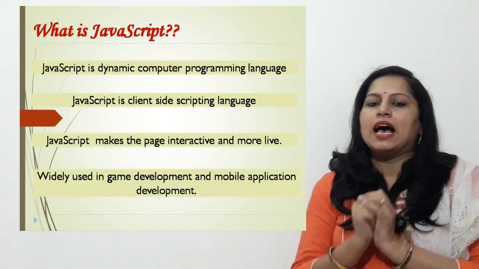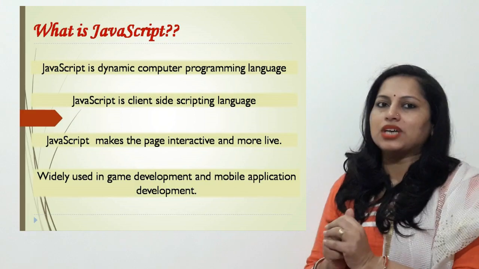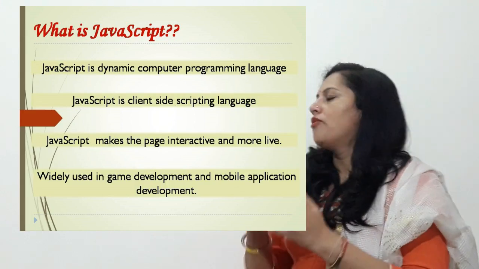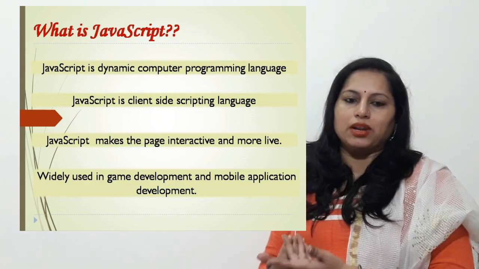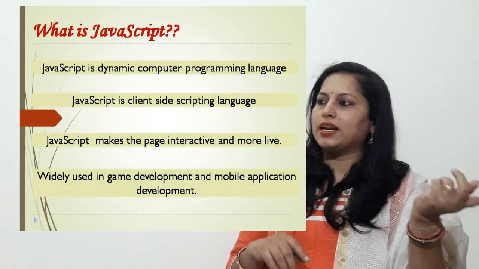So students, nowadays JavaScript is being used for game development and mobile application development. So where did it start?